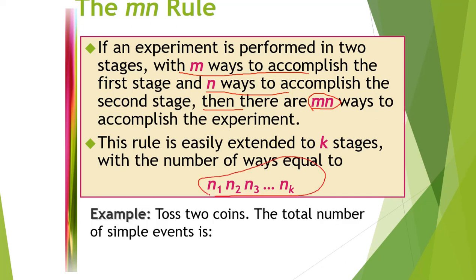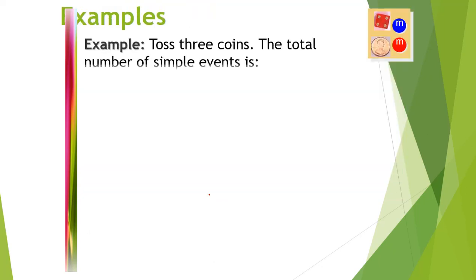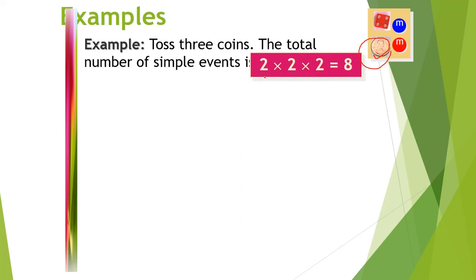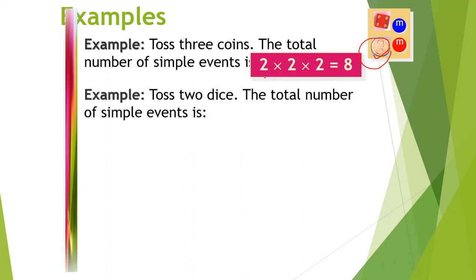One example: toss 2 coins. The total number of simple events is 2 into 2, 2 squared, equal to 4. Now some more examples. Toss 3 coins. The total number of possible simple events is 2 cubed, which is 8. This all comes under the mn rule.